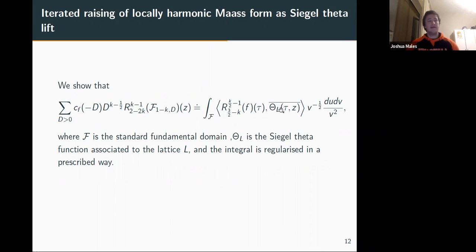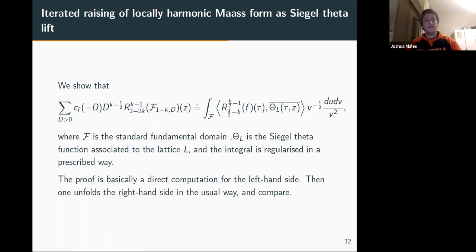And this thing is really well studied. Okay, so Siegel theta function, theta_L we have here, and some raising of our modular form. And there are some technical conditions on this integral here because we need to regularize it. Sometimes it doesn't converge. Okay, how do we prove this equality here?